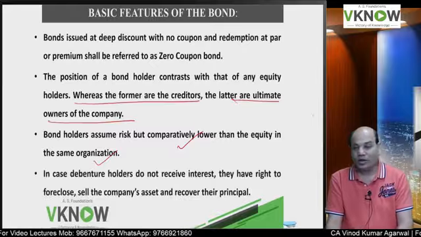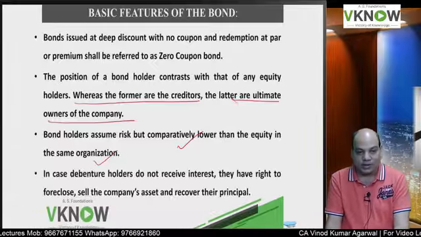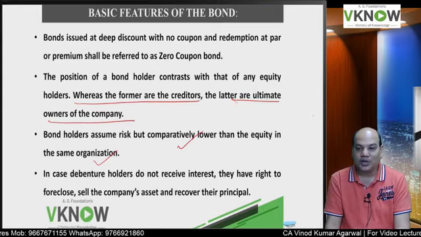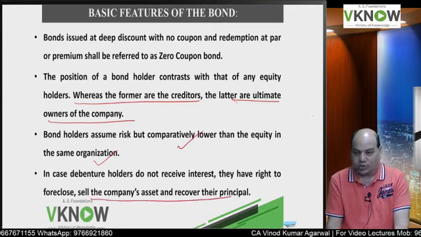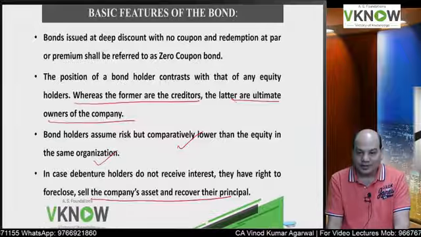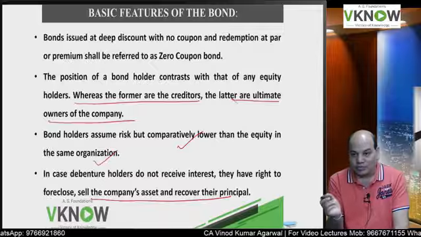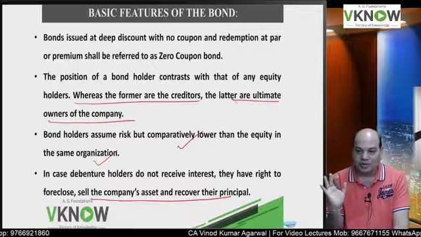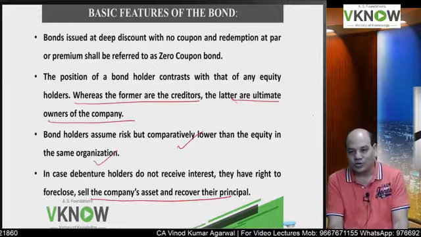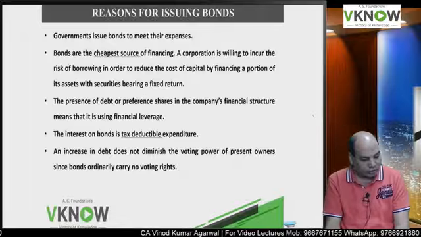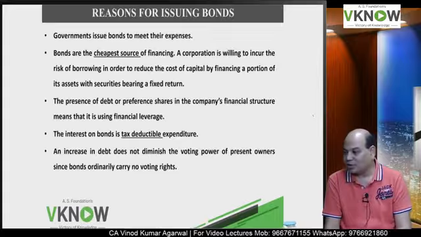One advantage of being a bondholder or a debenture holder is, if the company fails to pay interest and principal amount, you can go to the court. The court will order that the company's assets should be sold. In extreme cases the company should be wound up, and the amount realized will be used to pay the bondholders or debenture holders. Okay. Come to the next paragraph, number 3, reasons for issuing bonds.